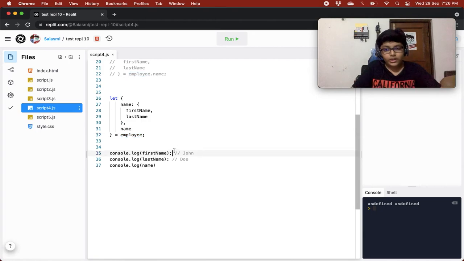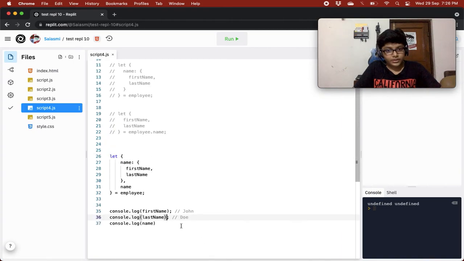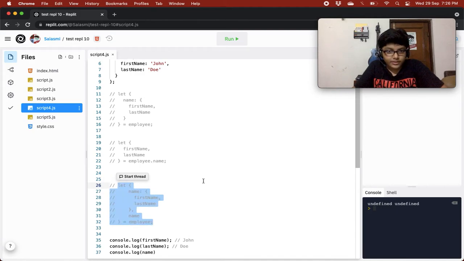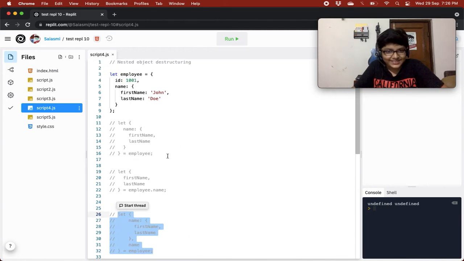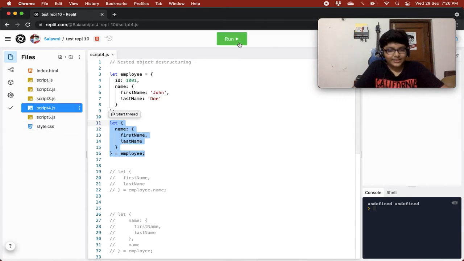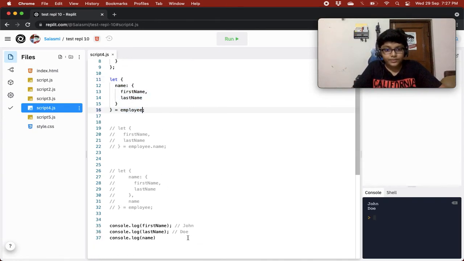And then we are logging out first name, last name, and then finally name. Oh, I didn't run these examples. Sorry guys, I forgot to run these. I forgot to show you the result. So this was the first example. When we were destructuring first name and last name, we were getting John Doe.